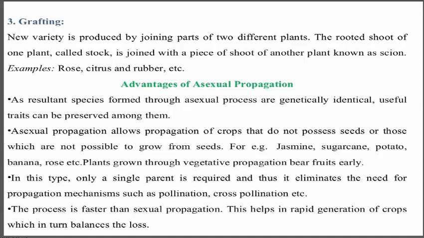Only a single parent is required, it eliminates the need for mechanisms like pollination and cross-pollination, and it is faster than sexual propagation methods.